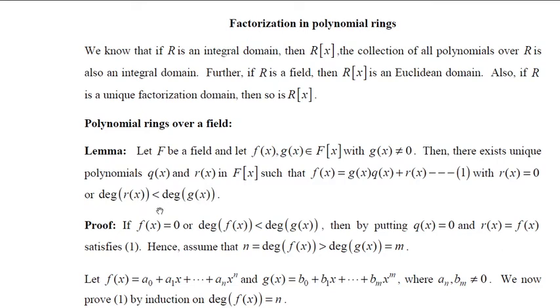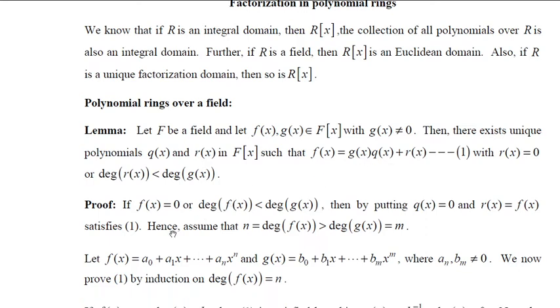Now, let's prove this one. Here, our f(x) may be a zero polynomial or a non-zero polynomial. Suppose f(x) is 0, or the degree of f(x) is less than the degree of g(x). Then by choosing q(x) as 0, that is, the quotient as 0, and the remainder as f(x) itself, we can write f(x) equal to g(x) times q(x) plus r(x), where r(x) is f(x), whose degree is less than that of g(x). So we have satisfied condition 1.